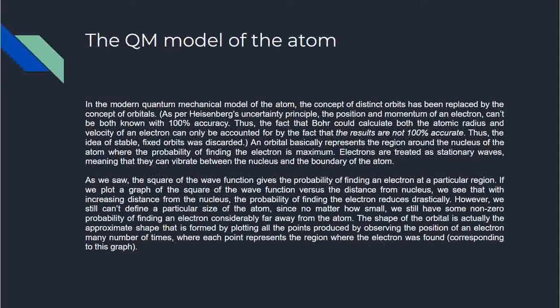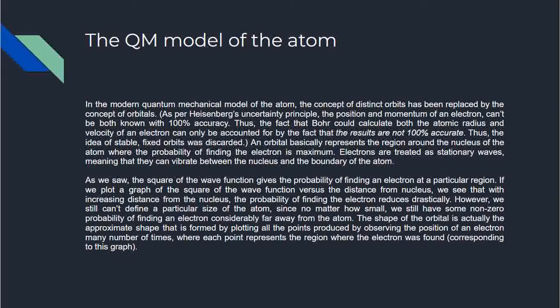The quantum mechanical model of the atom. In the modern quantum mechanical model of the atom, the concept of distinct orbits has been replaced by the concept of orbitals. As per Heisenberg's uncertainty principle, the position and momentum of an electron cannot both be known with 100% accuracy. Thus, the fact that Bohr could calculate both the atomic radius and the velocity of an electron can only be accounted for by the fact that the results are not 100% accurate. Thus, the idea of stable fixed orbits around which the electrons are revolving was discarded.